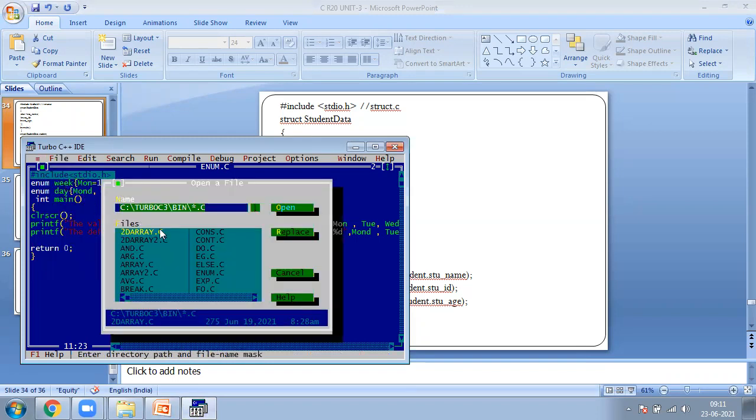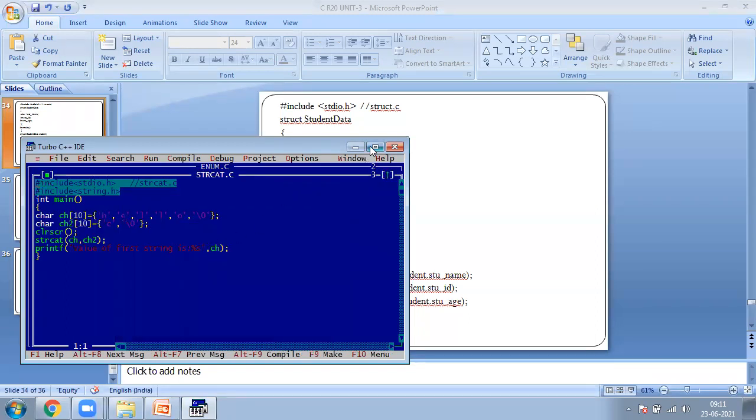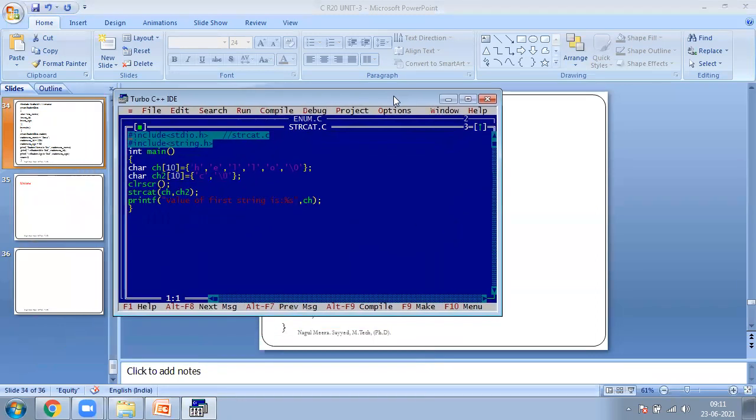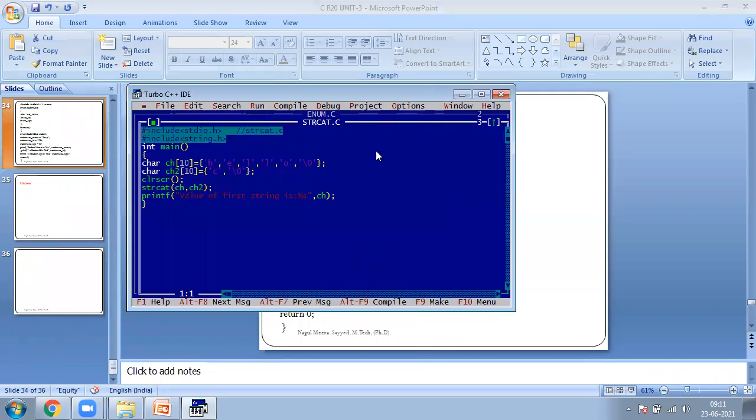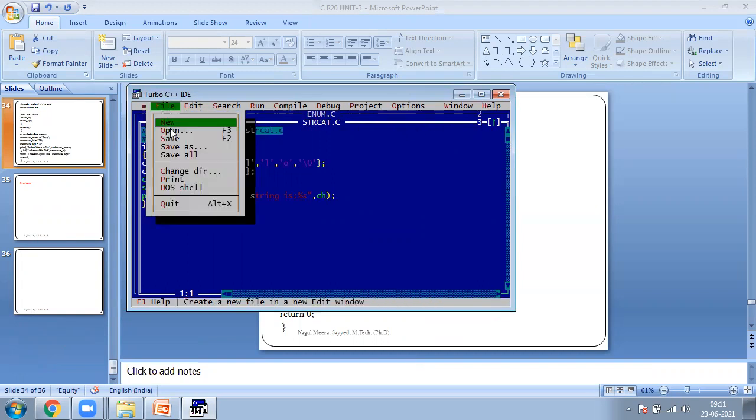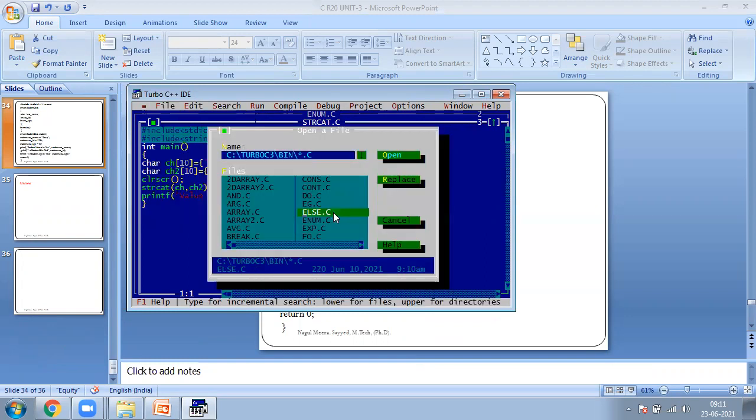Open struct.c. Search where it is. Yes, struct.c. Open. We want struct.c.